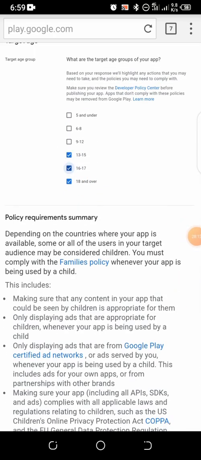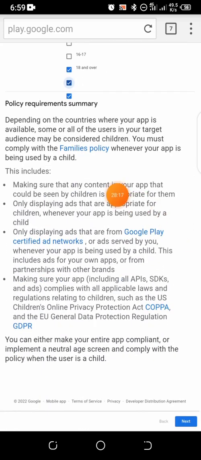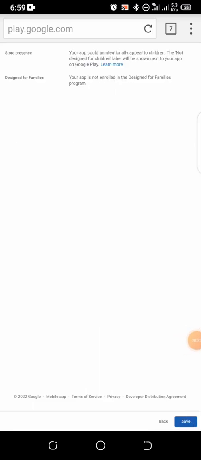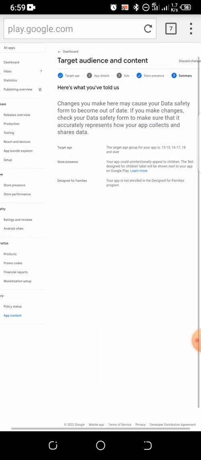For the purpose of those of us that want to target 13 and above, I'm going to go back right now. I'm going to click on 13 to 15, 16 to 17. You can see that all this did not pop up initially, but now they popped up. So we are going to click on next right now. I'm going to click on yes, then I'll click on next.